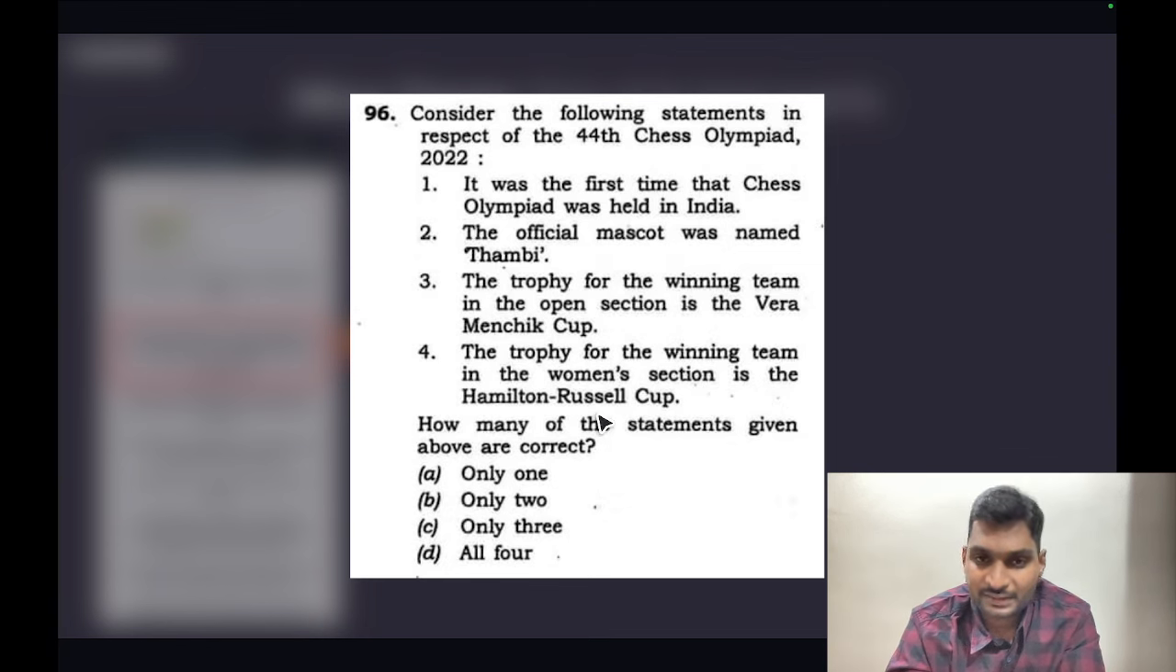Statement 3 and statement 4 are incorrect. The trophy for the winning team in the open section is the Vera Menchik Cup, and the trophy for the winning team in the women's section is the Hamilton Russell Cup. The cups have been switched.